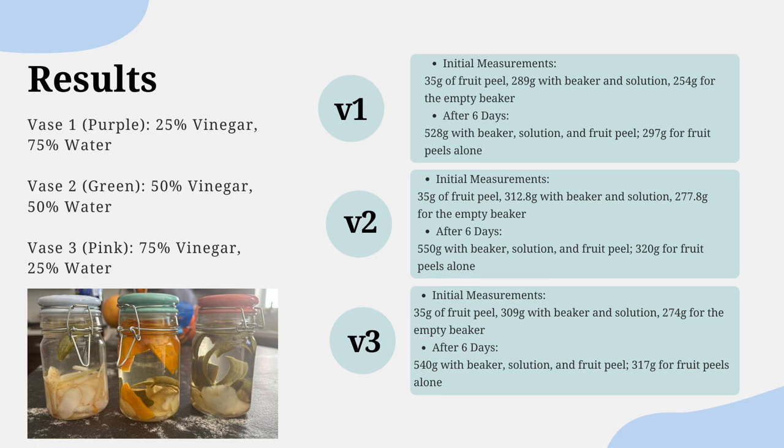After 6 days, this base showed 528 grams with beaker, solution and fruit peel, and 297 grams for fruit peels alone. The second base showed initial measurements of 35 grams for fruit peel, 312.8 grams with beaker in solution, and 277.8 grams for the empty beaker.